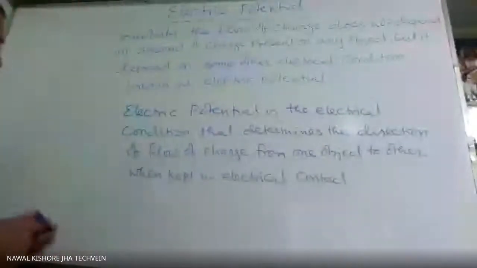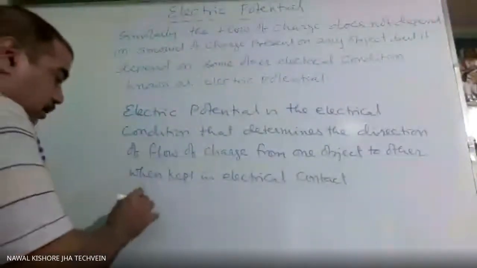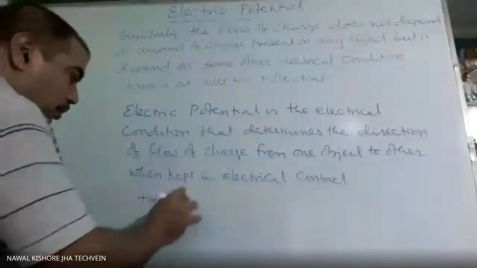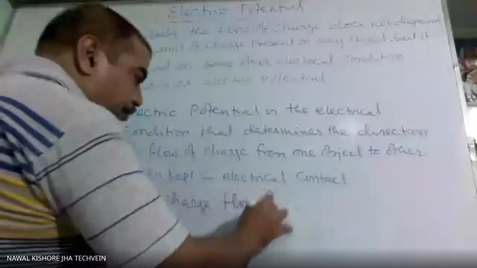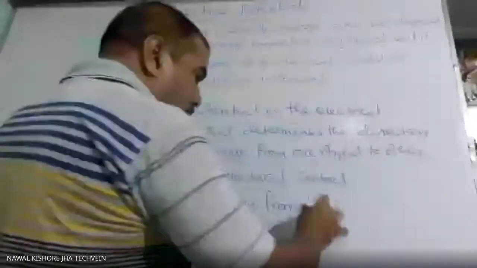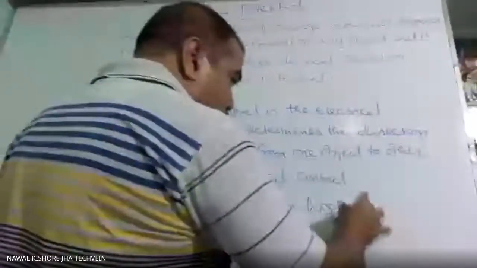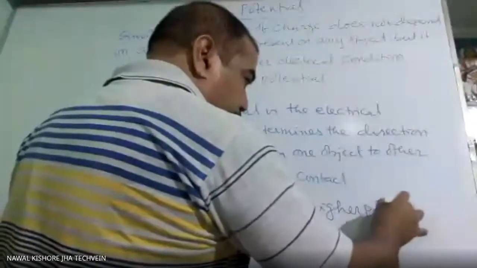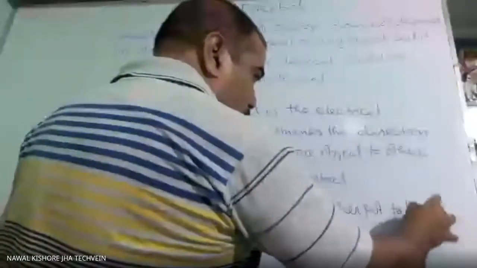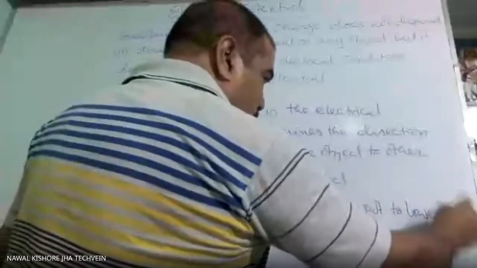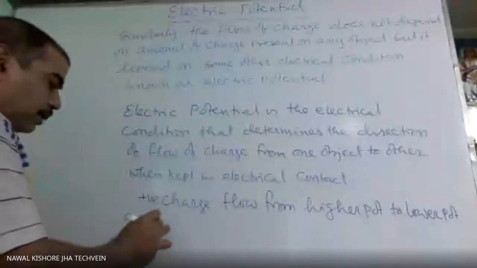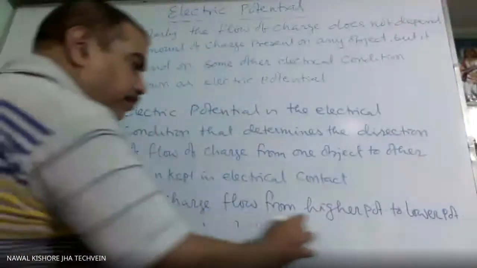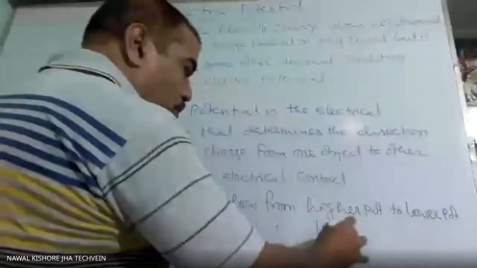So we say positive charge flow from higher potential to lower potential. And negative charge flow from lower to higher.